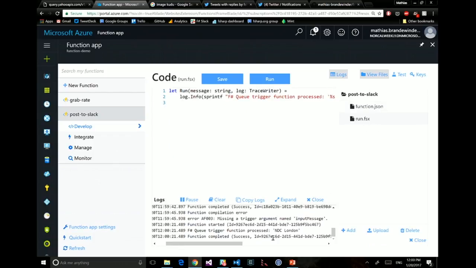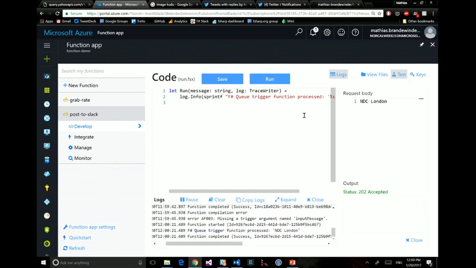OK, and this worked. So long story short, sorry about that mishap, but I renamed the argument in the function JSON, so now this is where my message is coming from. This was a bit of a painful process, and I can test my queue by trying it out with a message here. I can put whatever message I want, run it, and you can confirm that it's doing what you want. So now that queue, that function, is waiting for messages to come.